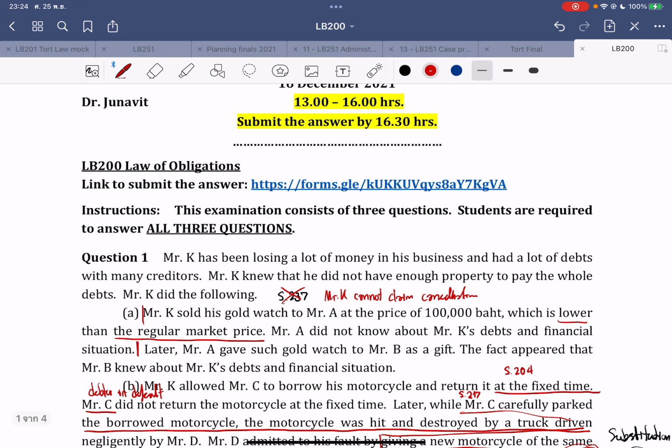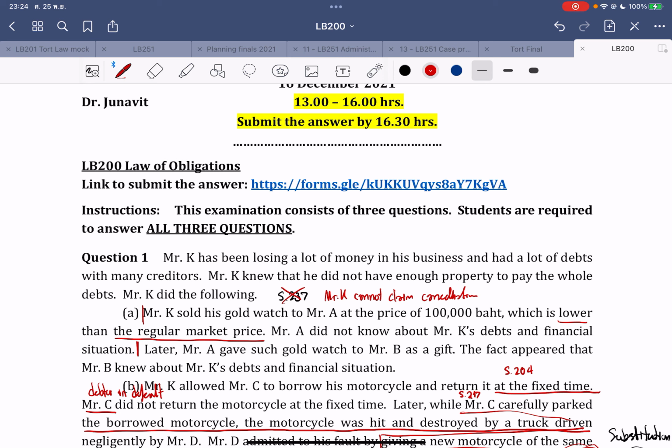Scenario A: Mr. K sold his gold watch to Mr. A at the price of 100,000 baht, which is lower than the regular market price. What is the section relevant to this fact? The first thing to consider when someone sells a watch under the regular market price is that it prejudices the creditor. So when there is something that prejudices a creditor regarding a Juristic Act, the section you should think of is section 237. That is the cancellation of a Juristic Act that prejudices the creditor.